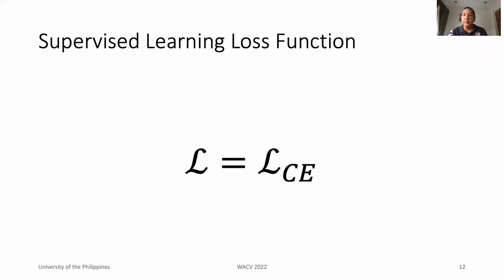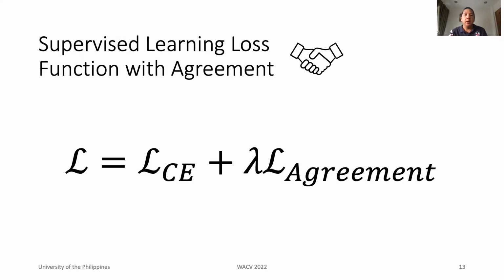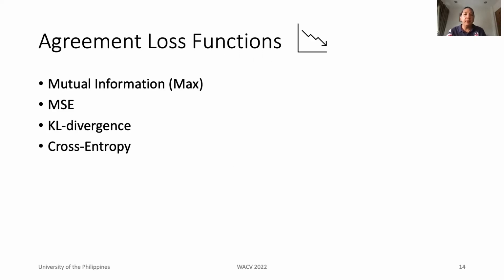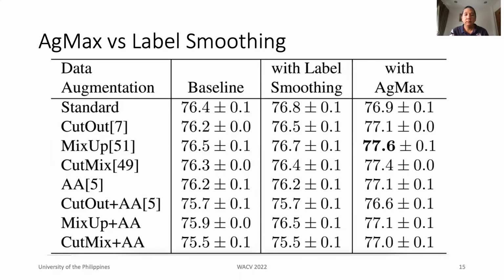What changes are then needed? This is the standard cross-entropy loss in supervised learning. The difference is the additional agreement loss term weighted by a constant delta. What agreement loss functions can we use? We have mutual information, MSE, KL divergence, and cross-entropy.